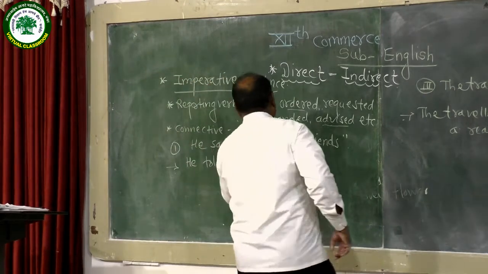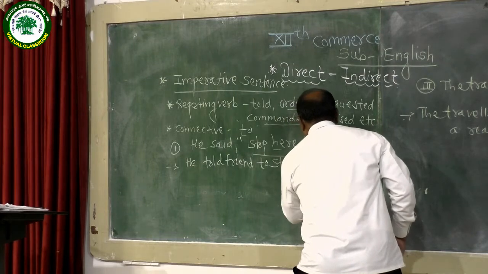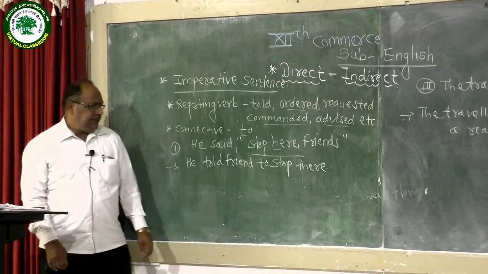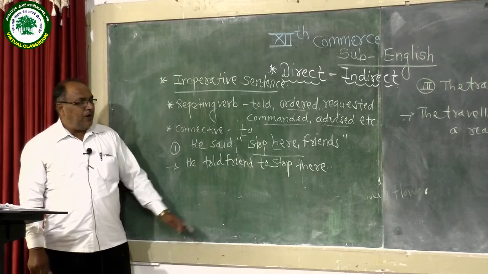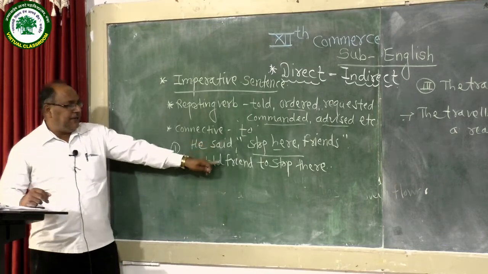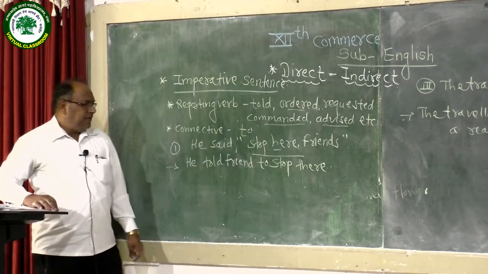Here is a place word, so replace it with there. He told the friends to stop there. So in this way this imperative sentence can be transformed into indirect narration.